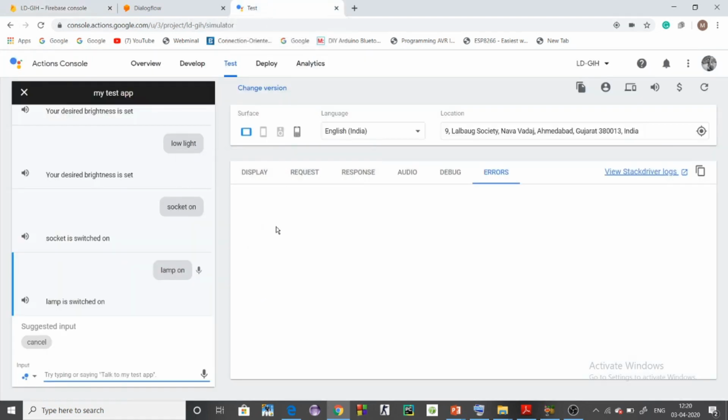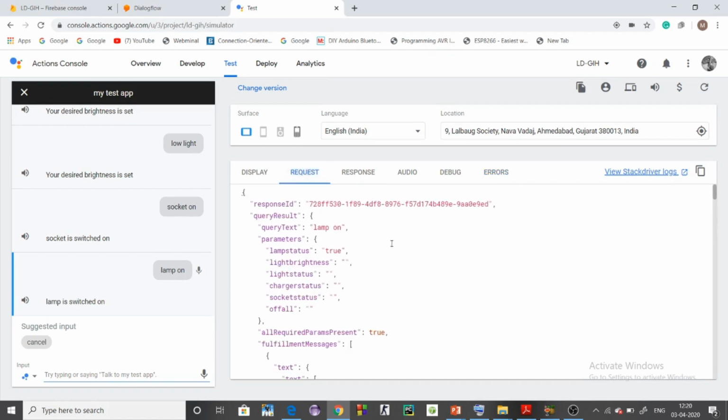So now let's understand what happens back inside. Whenever a user says something after the test application is invoked, suppose socket on, lamp on, low light, set brightness 0, a JSON file is created, and the created JSON file is requested to Dialogflow. Dialogflow sees this request file, and according to it, since we have programmed Dialogflow, it creates a response.